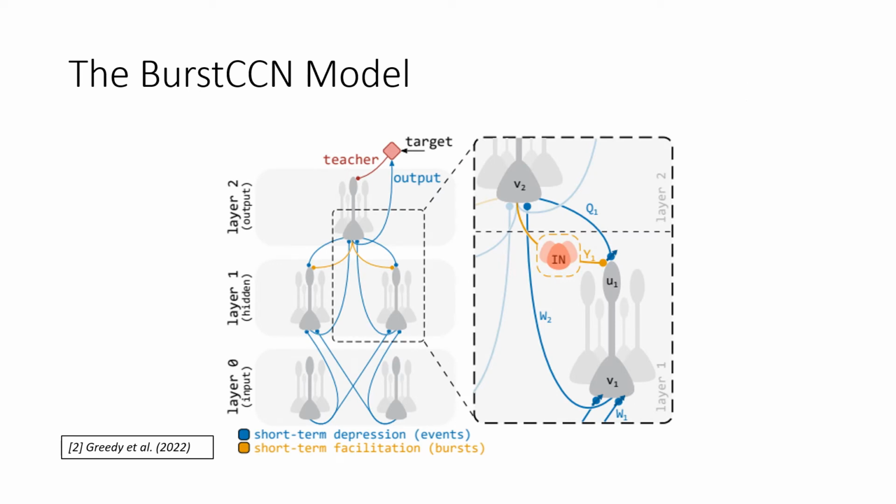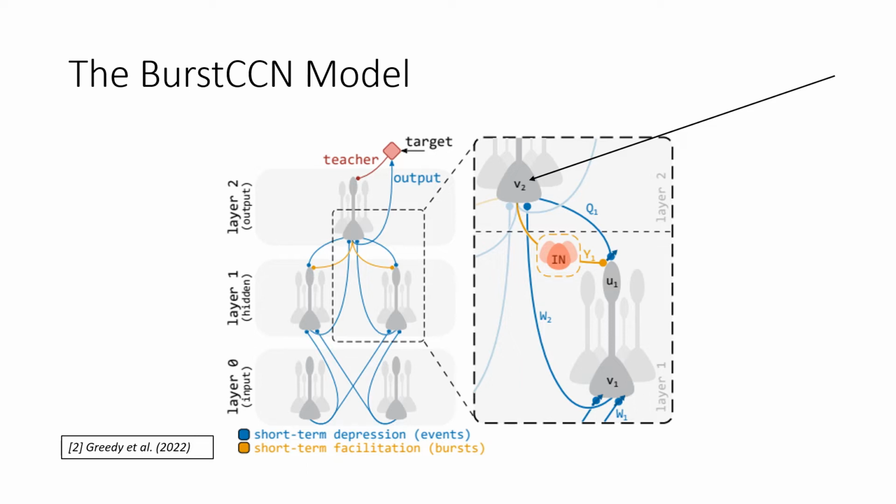Burst CCN is a model built for approximating backpropagation in the brain, and is built upon the theory of burst-dependent learning. In simple terms, in this model, the error attributable to a neuron is communicated through the variation in its burst rate about the baseline. For neurons in the previous layer to decipher the error attributable to this neuron, both the event rate, which is its activated potential, and so like the forward signal it sends, and the burst rate need to be communicated backwards.